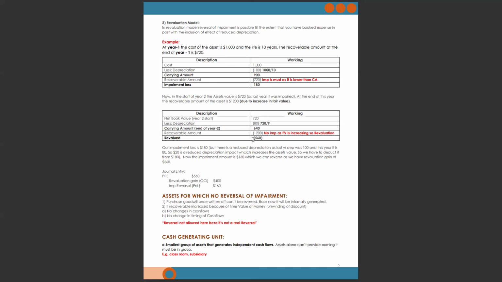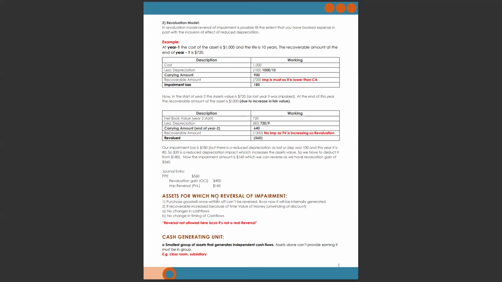Total revaluation gain is 560. So we debited 560 to PPE, and the revaluation gain is 400. How 400? Because there is an impairment reversal of 160. How 160? 180 minus 20, 160. So the net figure is 400, which goes to OCI. I hope you are getting the things, and you know that revaluation gain is reported in OCI, other comprehensive income, and the impairment reversal is booked in the profit and loss account.